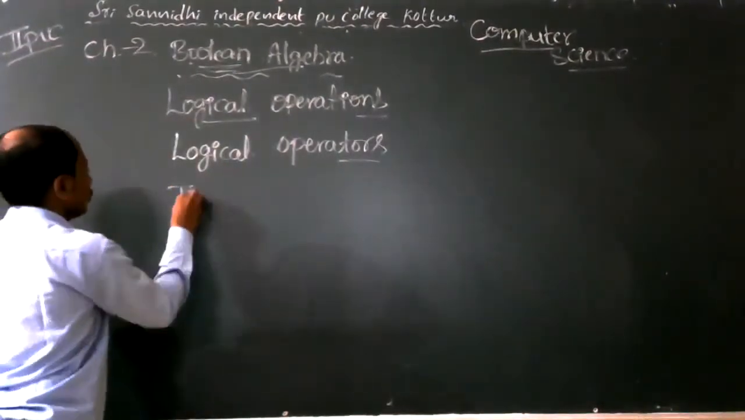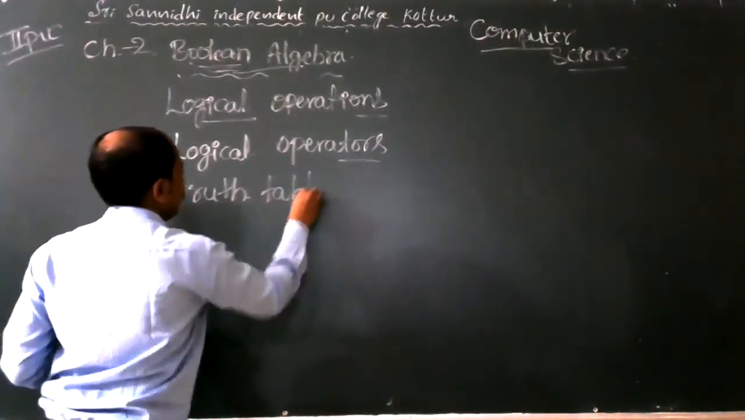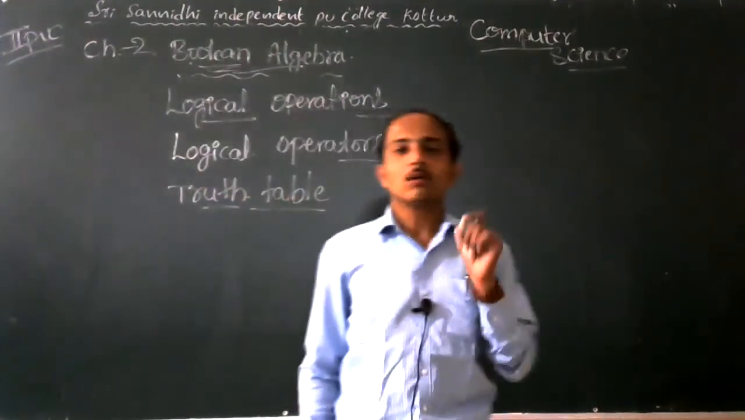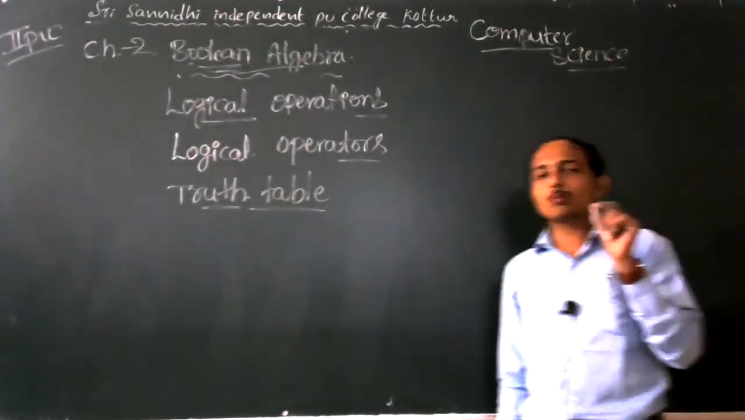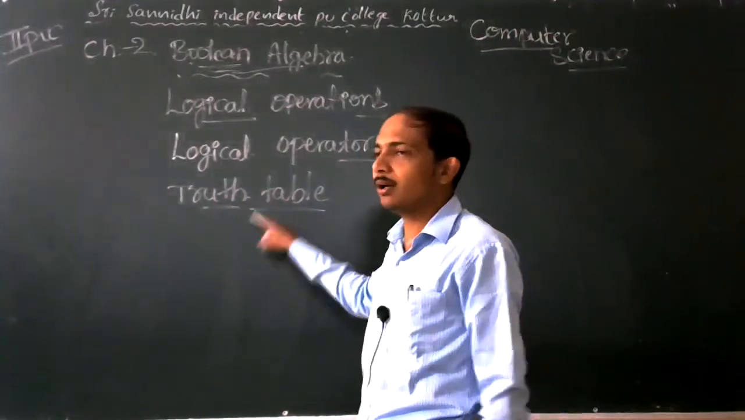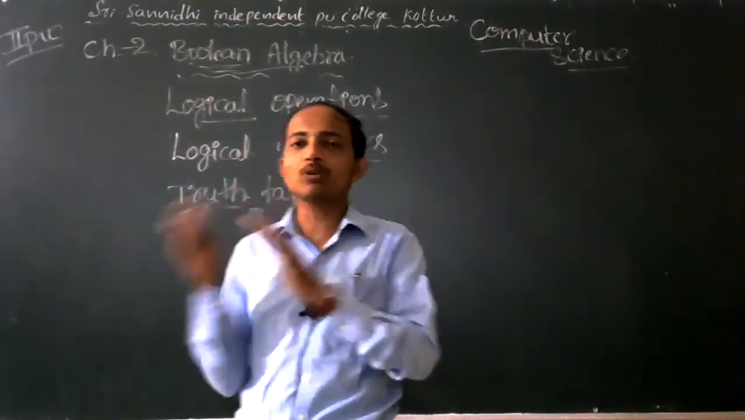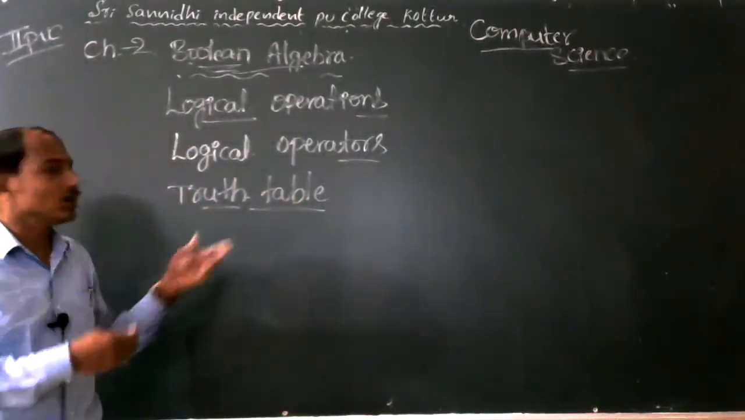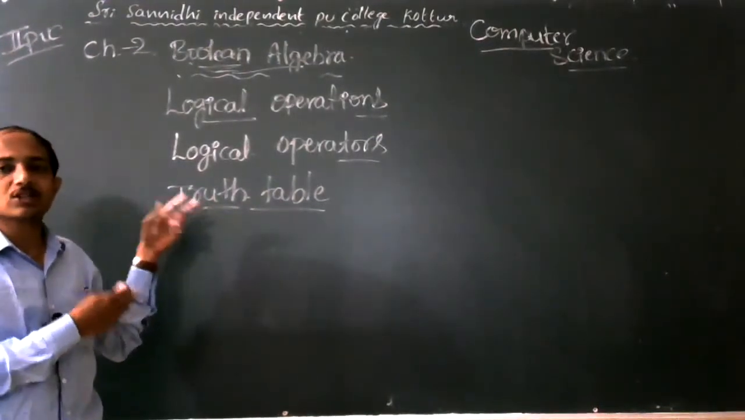What is a truth table? A truth table is a table representing all possible input combinations with respect to output results. This is a table representing what the inputs are and what the outputs are. Corresponding inputs and corresponding outputs are listed in the truth table. Binary values are listed.